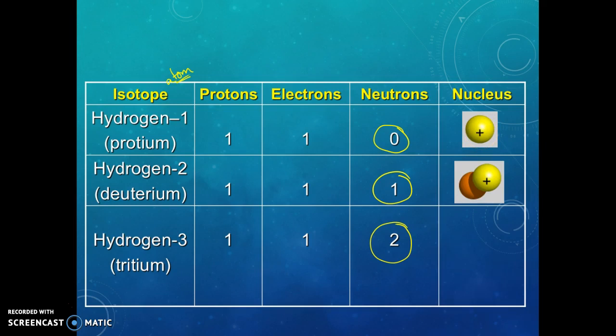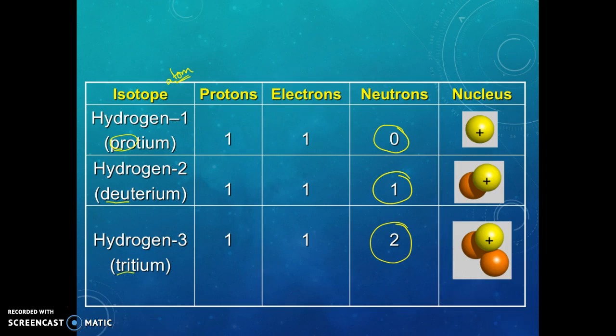Then we look at deuterium, hydrogen 2, and we have the yellow proton, but also this orange neutron. Then in tritium, we see one yellow proton but 2 neutrons. So pro means 1, Dew means 2, and tri means 3. The other names used for these hydrogen isotopes also give you a clue to their mass numbers.